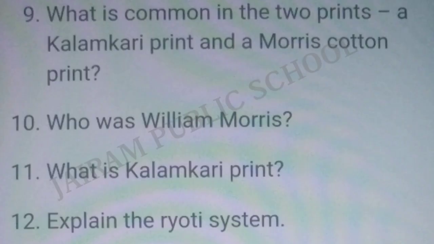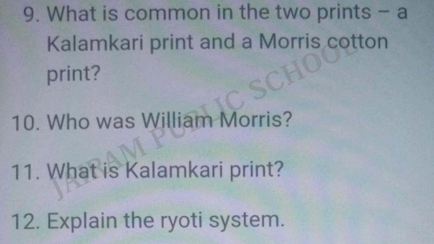Now we will see the ninth question. What is common in the two prints? A Kalamkari print and a Morris cotton print. Answer is, both use a rich blue color commonly known as indigo.